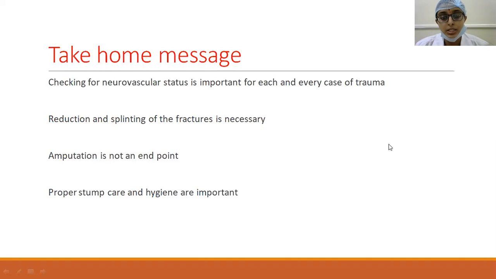So, amputation is not an endpoint. That is another important point. Amputation should be done properly. Proper stump care should be seen. The bone end should not be sharp. They should be beveled smooth, and then the muscle cover, the soft tissue cover around the stump, should be proper, and then stump hygiene should be properly maintained for successful rehabilitation of the patient. So this is in brief about the vascular injuries and amputations lesson.